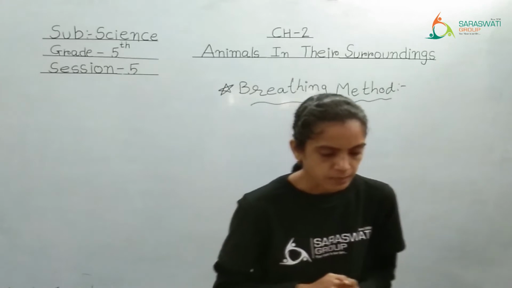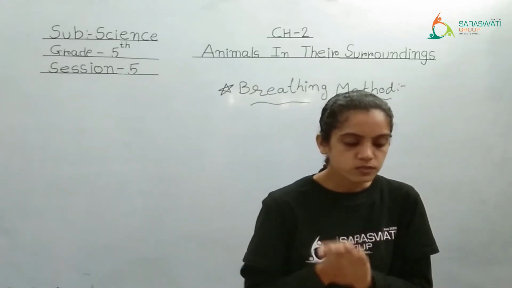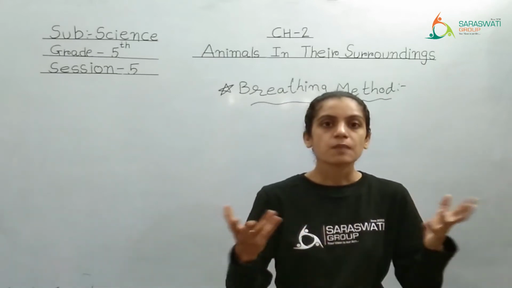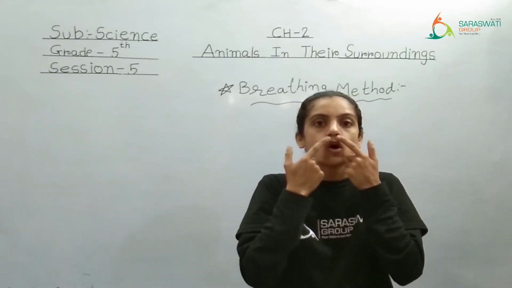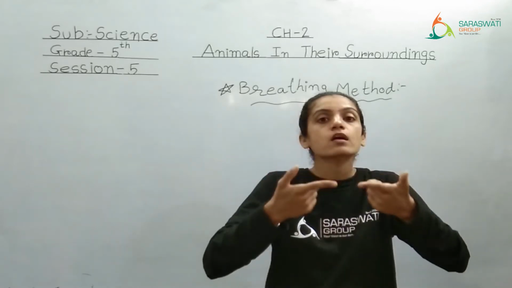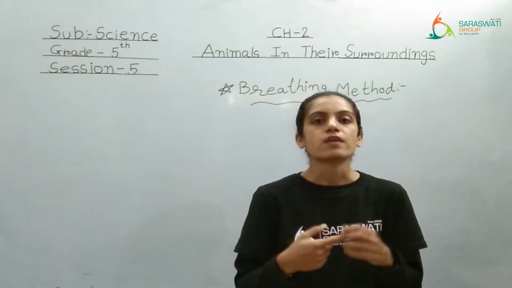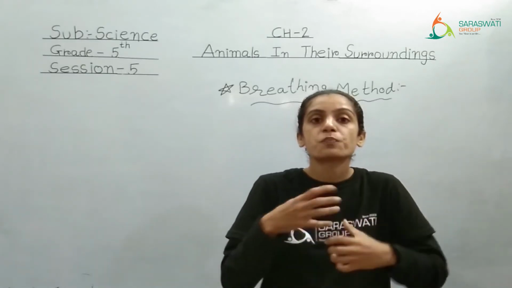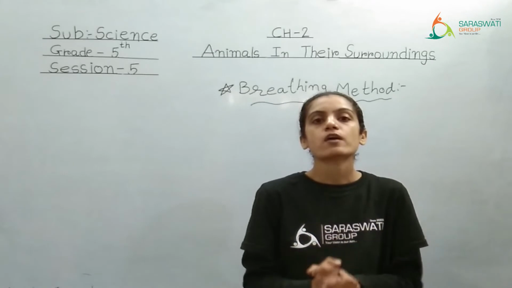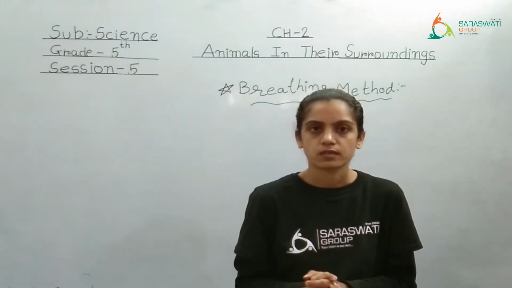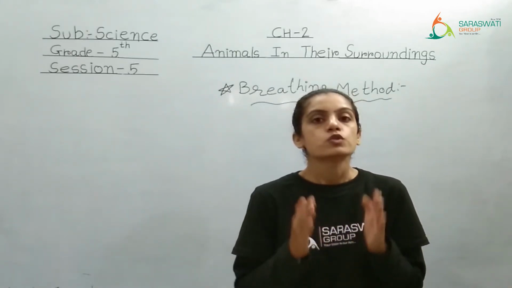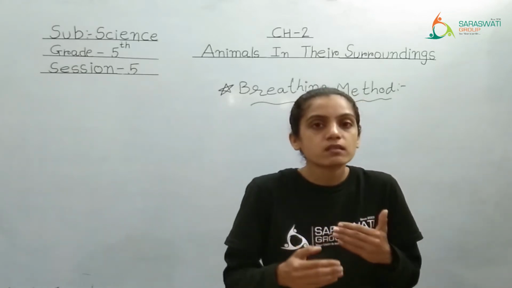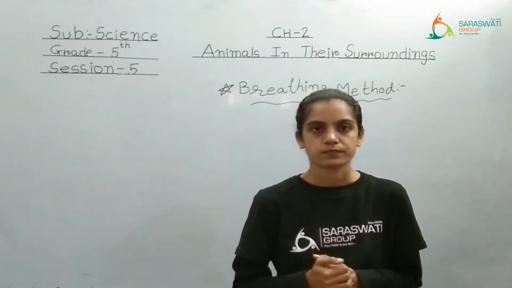Carbon dioxide is removed through the spiracles from the body. Same method. The way we take oxygen through the nostrils and remove carbon dioxide, same way insects take oxygen through spiracles and remove carbon dioxide from the spiracles itself. Clear? So this was the breathing method in insects.